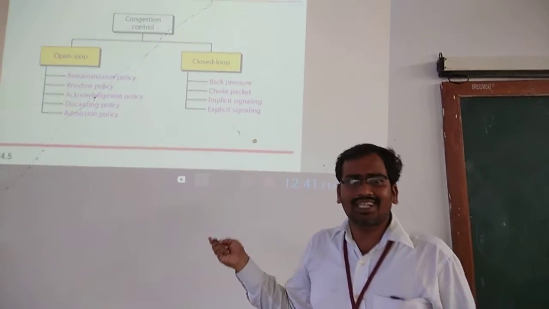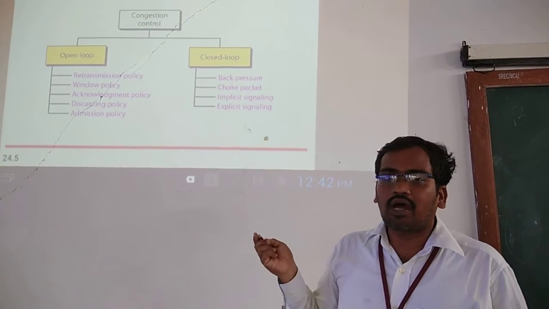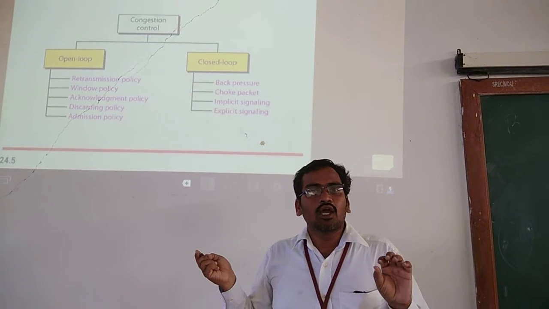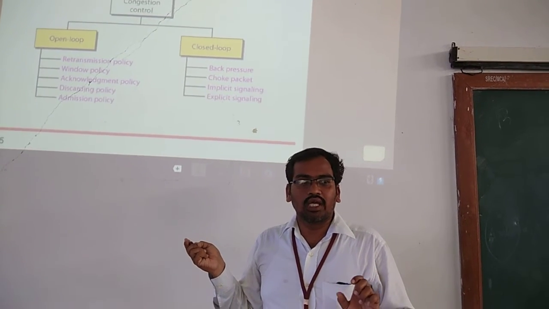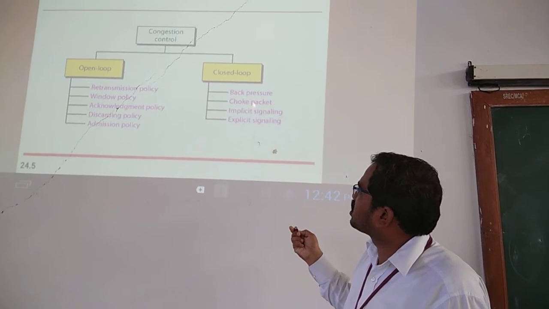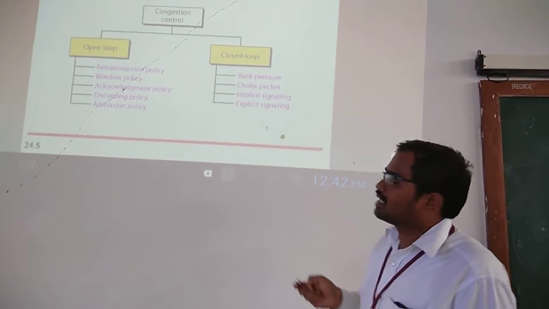In closed loop congestion control technique, there is a feedback from output to the input. So that's what this is called closed loop congestion control techniques. In closed loop congestion control technique, we have back pressure, choke packet, implicit signaling, explicit signaling.